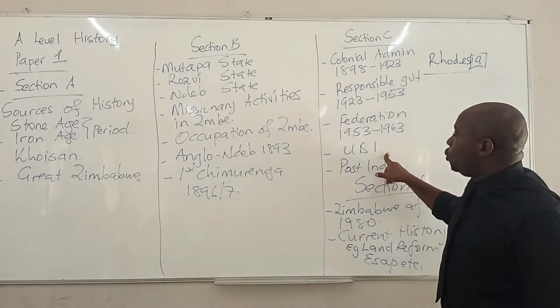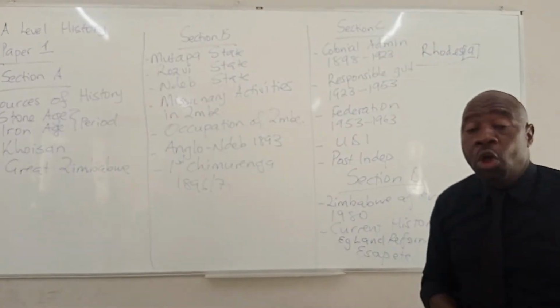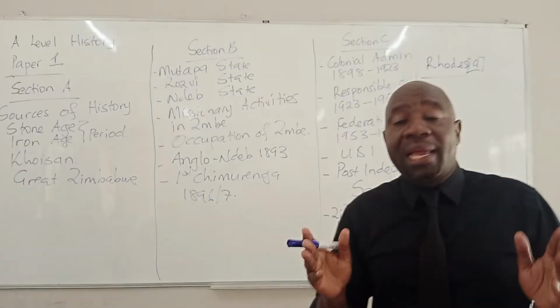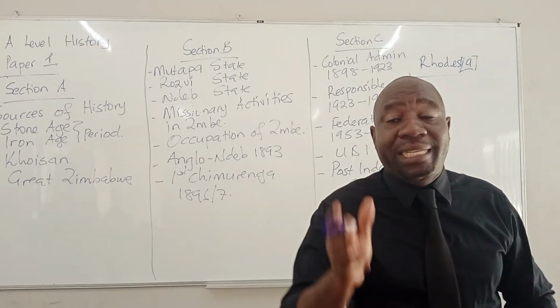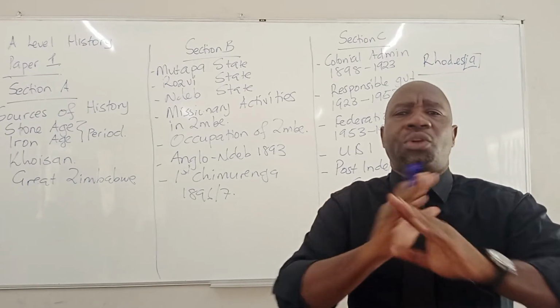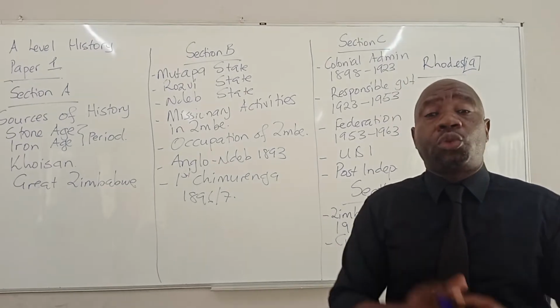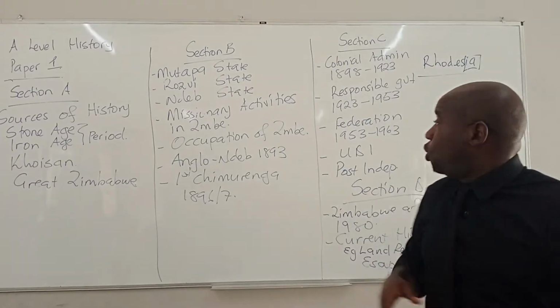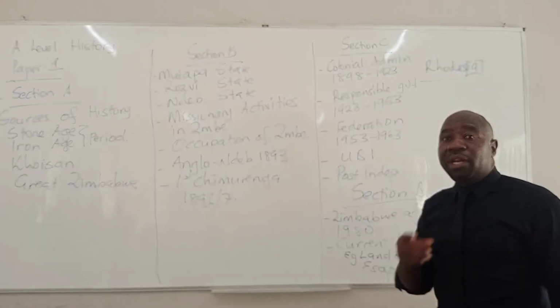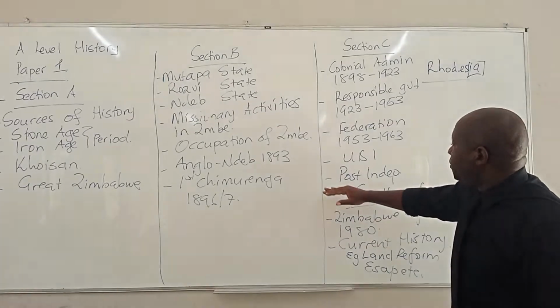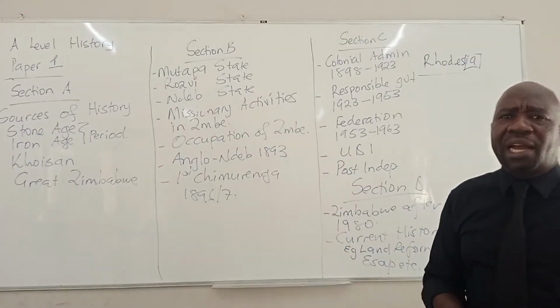Then you talk about the UDI, Ian Douglas Smith, on 11 November 1965, declaring the Unilateral Declaration of Independence, declaring that the Africans were not going to rule themselves in their lifetimes. So you talk about what Smith did during his reign when he was now the leader of Southern Rhodesia. Then you talk about post-independence, what are the activities?